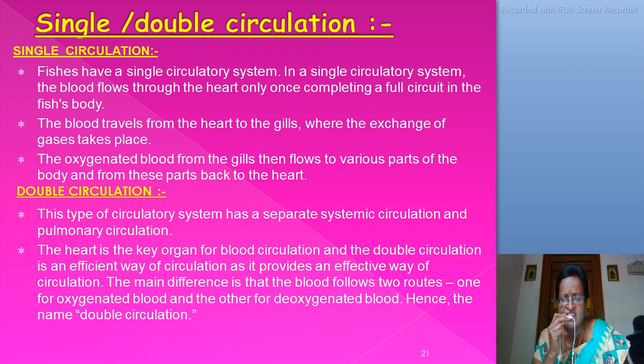The main difference is that the blood follows two routes, one for oxygenated blood and the other for deoxygenated blood. Hence, the name double circulation. There are two types of double circulation. What are they? First one is systemic circulation and second one is pulmonary circulation. Note down, ma.